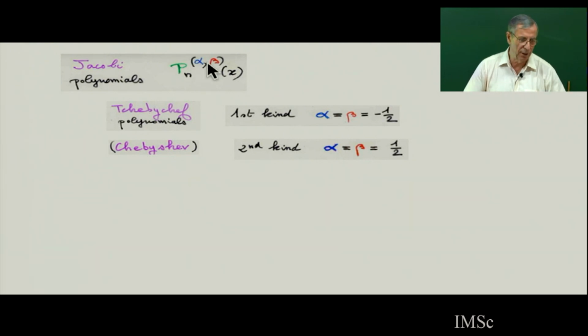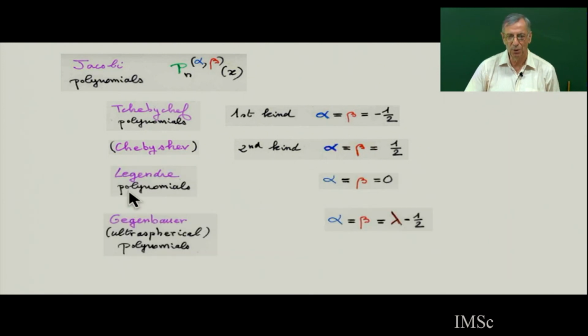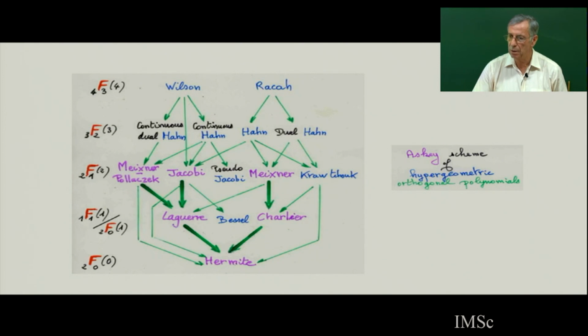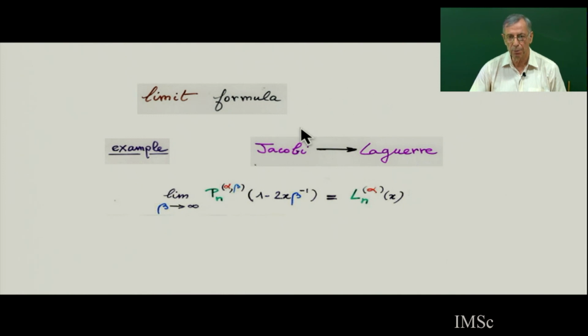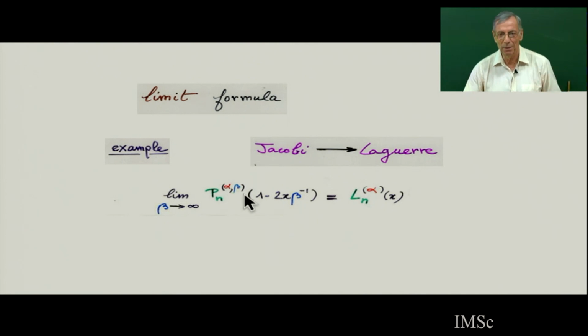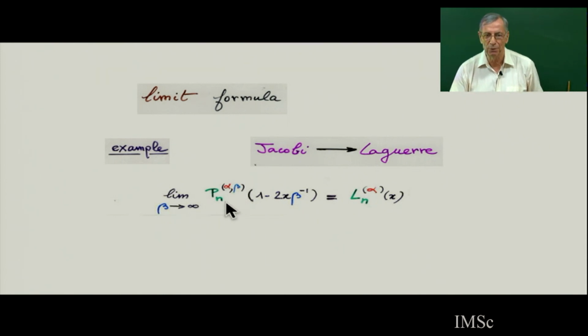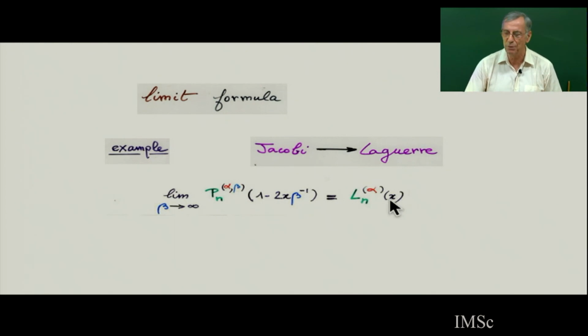So we'll give interpretation of Jacobi polynomial. And first kind, second kind, you see, special case. Also Legendre is a special case. And in fact, all this is a special case of Gegenbauer with 1 parameter lambda. And the more general with 2 parameters. And in this tableau here, there are some green arrows. What does it mean? It means that, for example, for going from Jacobi to Laguerre, you go down, meaning it's like a limit of when 1 parameter goes to infinity of your Jacobi with a change of variable, giving you the Laguerre.